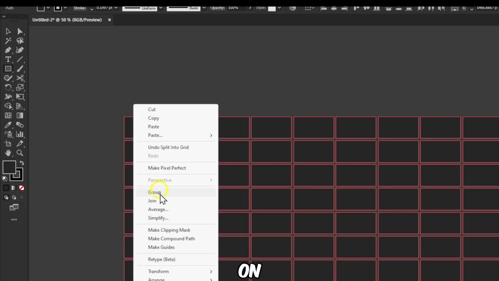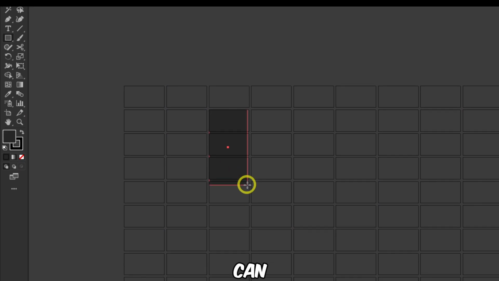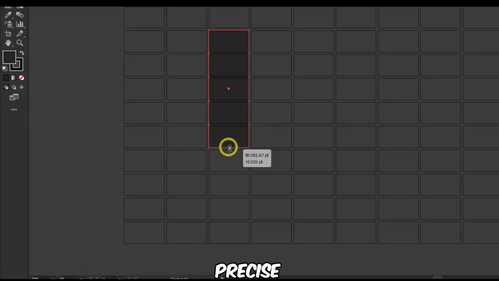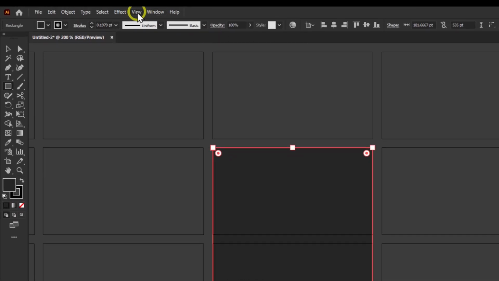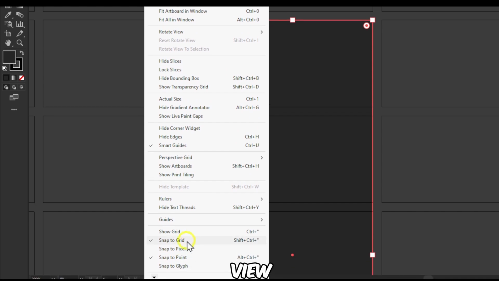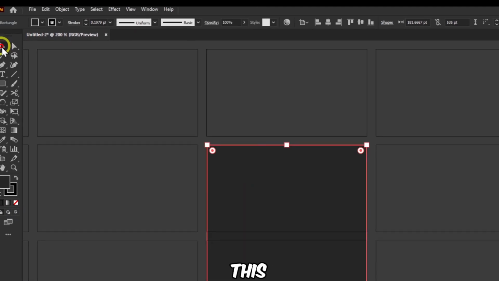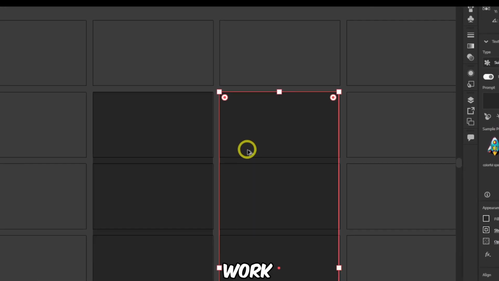Now you can right click here and Make Guides, and now we have a guide here. I can simply grab like this and add it in. I'm more precise now. It will snap without any problems. Just make sure you go to View and enable Snap to Grid. This can be very helpful if you want to be precise in your work.